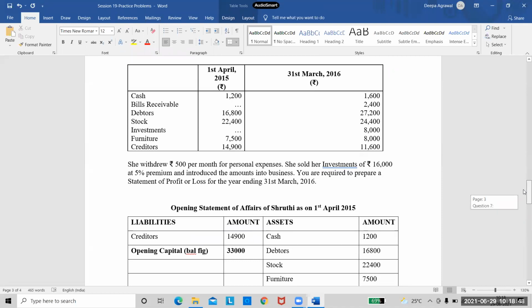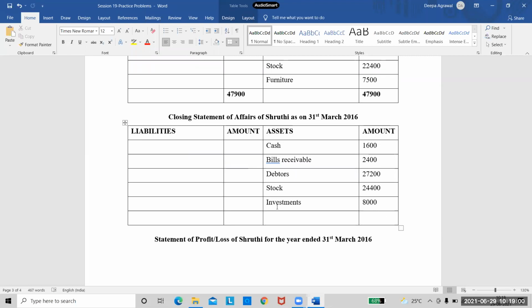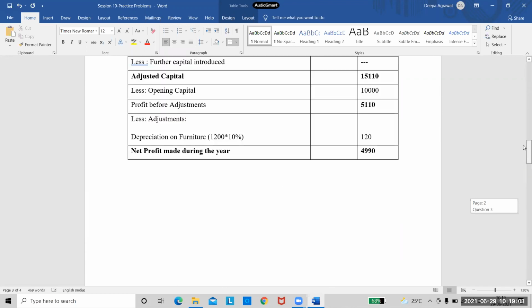Let's see the next item. We have investments 8,000, furniture also 8,000. Both of them are assets. Investments is 8,000. Again, furniture is also 8,000. And then let's see the next item.